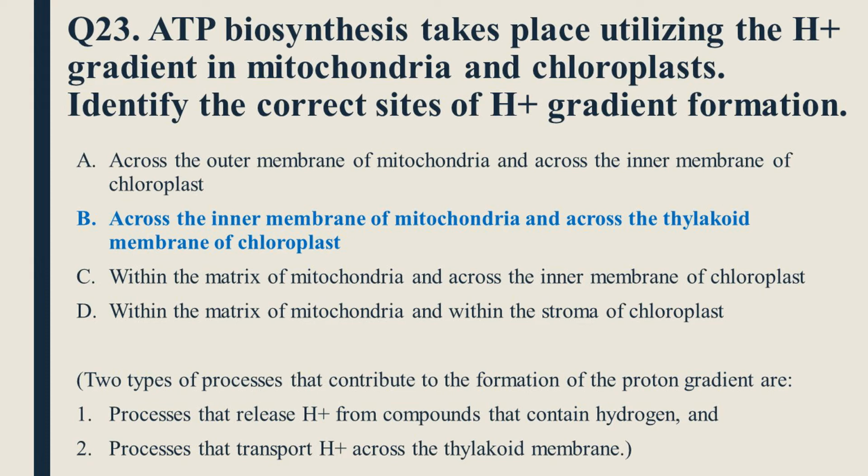ATP synthesis in chloroplast is very similar to that in mitochondria. Electron transport is coupled to the formation of a proton H plus gradient across a membrane. The energy in this proton gradient is then used to power ATP synthesis. So option B, across the inner membrane of mitochondria and across the thylakoid membrane of chloroplast, is the right option.